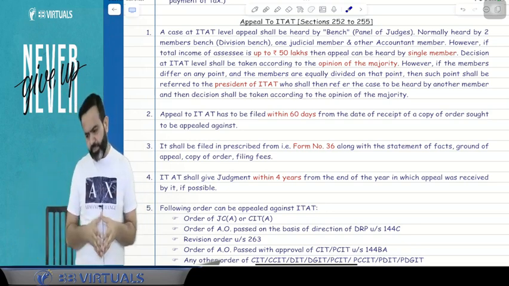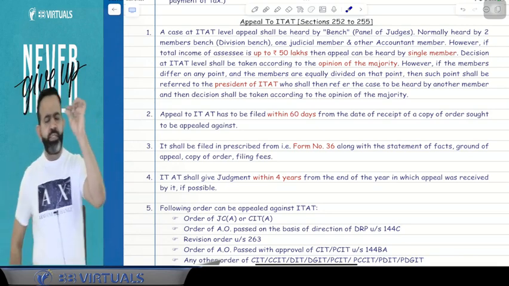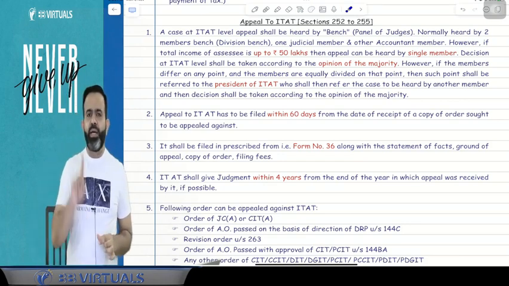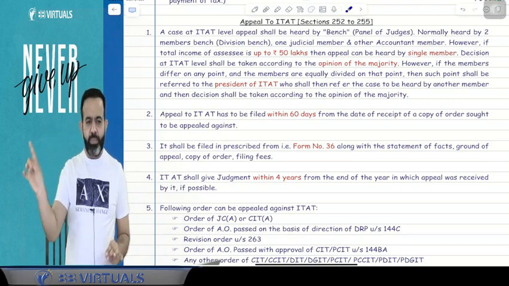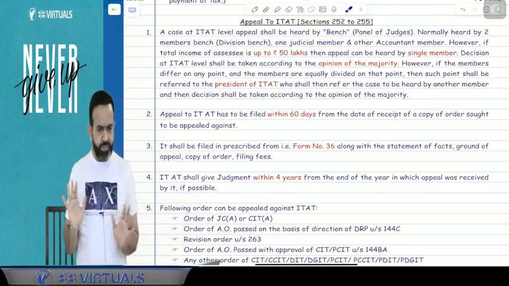But in the appeal part, if you are not able to remember the section number, then also it's okay. Just remember the concept. Now guys, you know that in case of the CIT appeal and JC appeal, the judgment will be given by one person, that is the CIT appeal or JC appeal. There will be one person, means one judge will give the judgment.